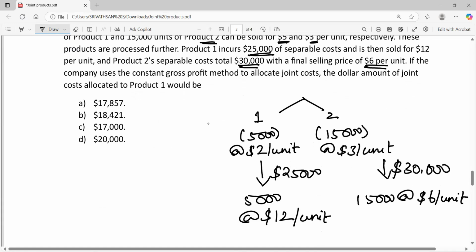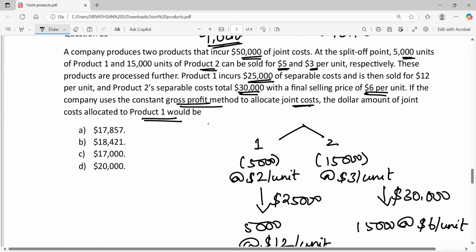If the company uses the constant gross profit method to allocate joint cost, the dollar amount of joint cost allocated to product 1 would be how much? So here they are asking us to calculate the allocation of joint cost using the constant gross profit method.